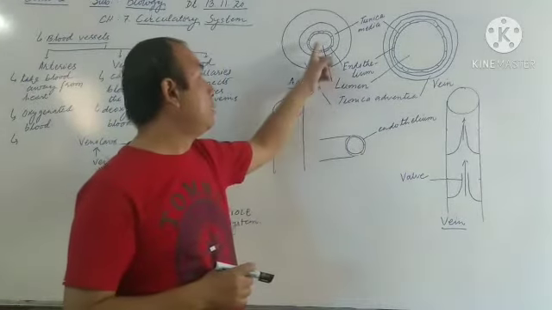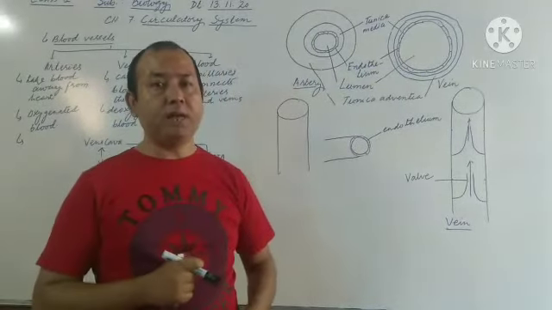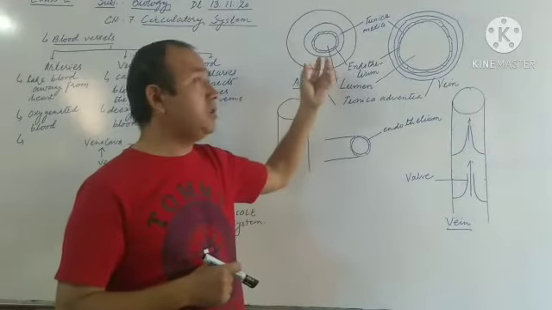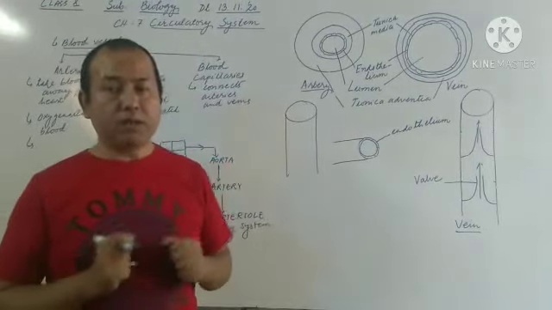Then again, the lumen means it is the cavity which is present inside the artery and vein. Okay, in case of artery this lumen is small, whereas in case of vein it is large.